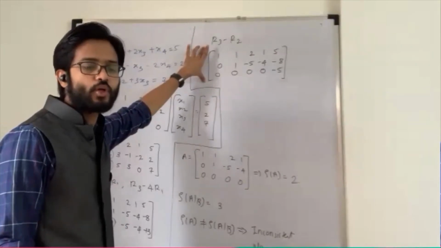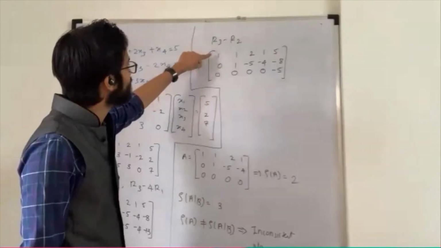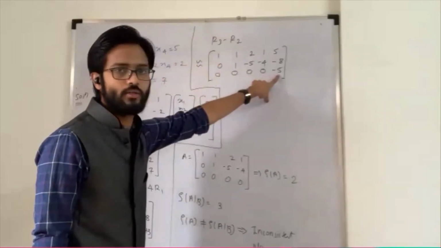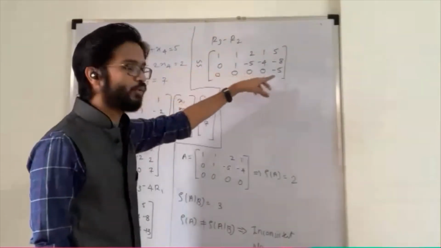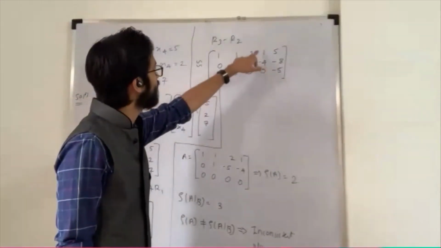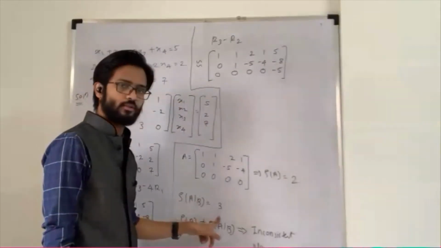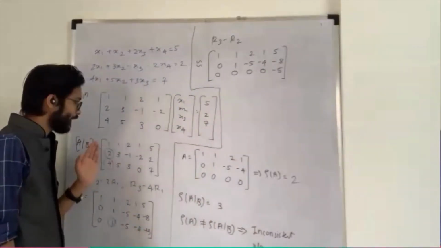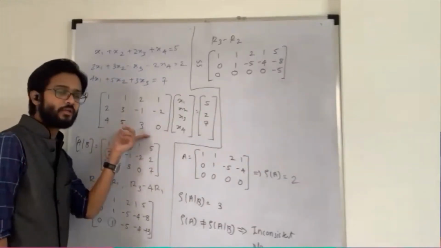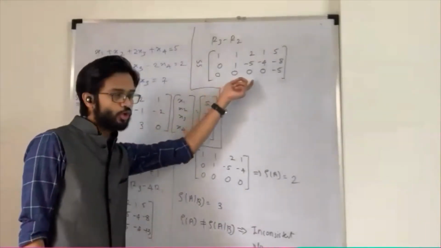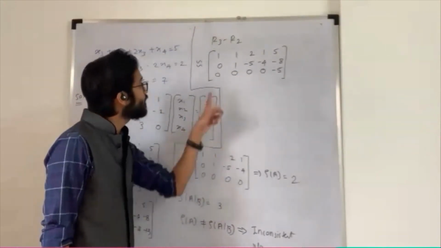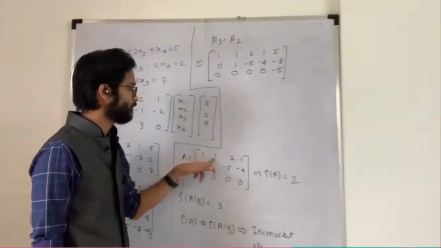The rank is the number of non-zero rows. The first row is non-zero, the second row is non-zero, the third row is non-zero because of the minus 5. A zero row is one where all the numbers are zero. So here the rank of the augmented matrix is 3. And we know that in the augmented matrix, the first 4 columns are nothing but my matrix A. So from the augmented matrix, I find my matrix A in echelon form by writing down just the first 4 columns.